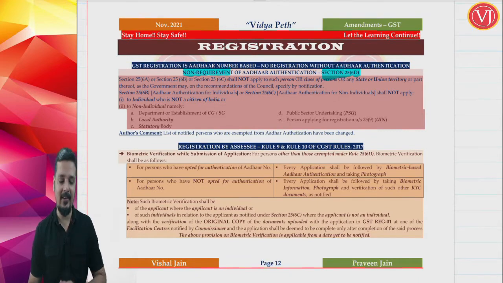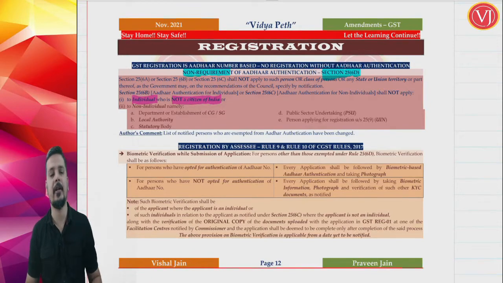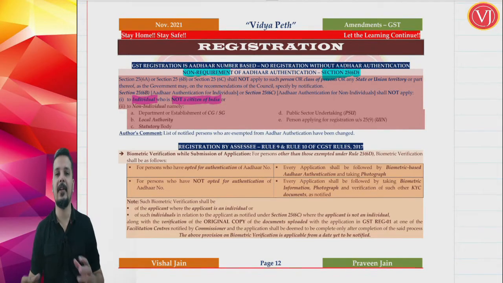Now that list has changed. What has not changed in that list is the individual who is not a citizen of India. Even before the amendment, even after the amendment, he is not required to go for Aadhaar authentication. So this list is not changed. Any individual who is not a citizen of India, no requirement of Aadhaar authentication. But the other list has changed. Previously there was another list. Now we are focusing on the new list.